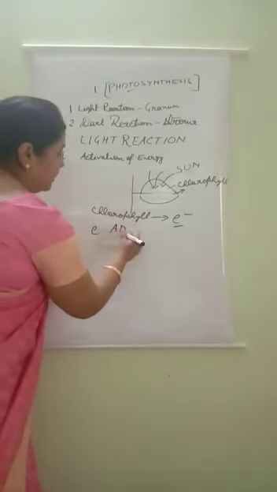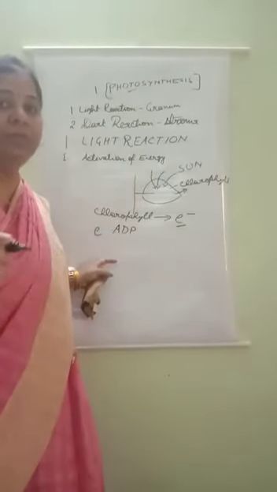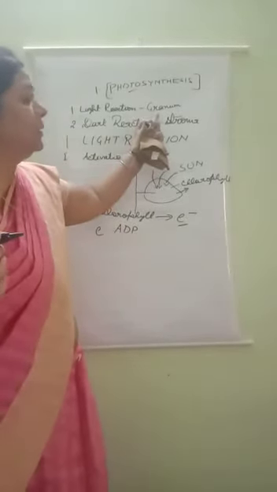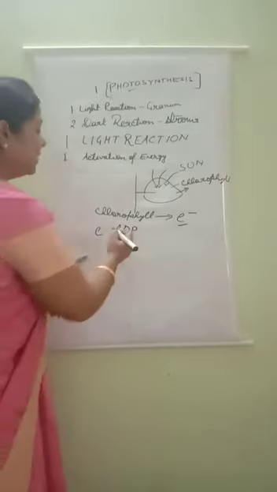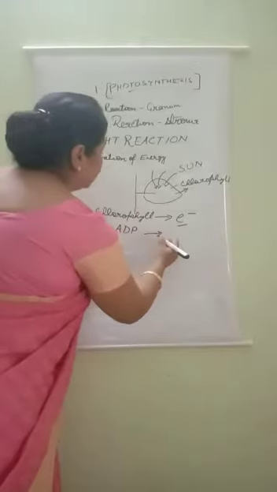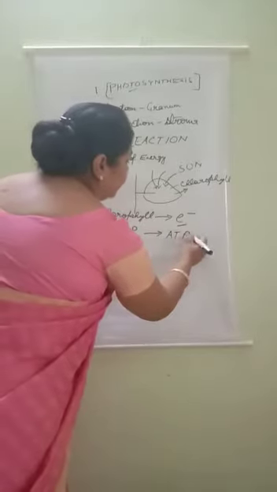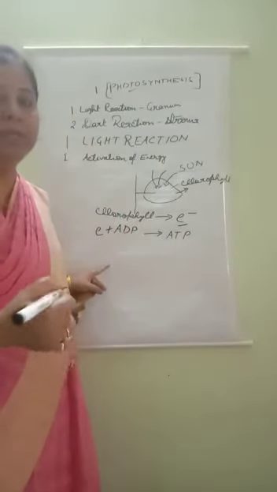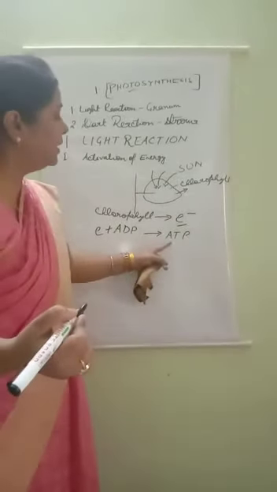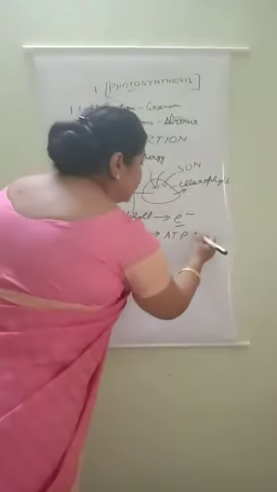In the granum, ADP molecules are present, and the full form of ADP is adenosine diphosphate. You can say the phosphate molecules are present in the granum, and these molecules react with the energy released by the activation of chlorophyll, and the diphosphate molecules are converted into ATP. And what is the full form of ATP? ATP means adenosine triphosphate. Understood, all of you? So here in the granum, energy is present in the form of ATP.